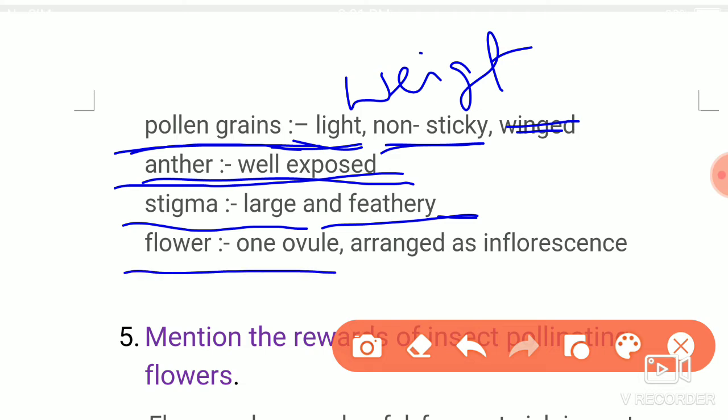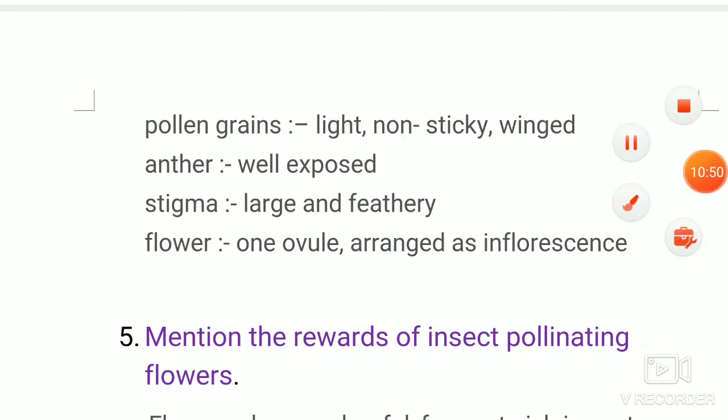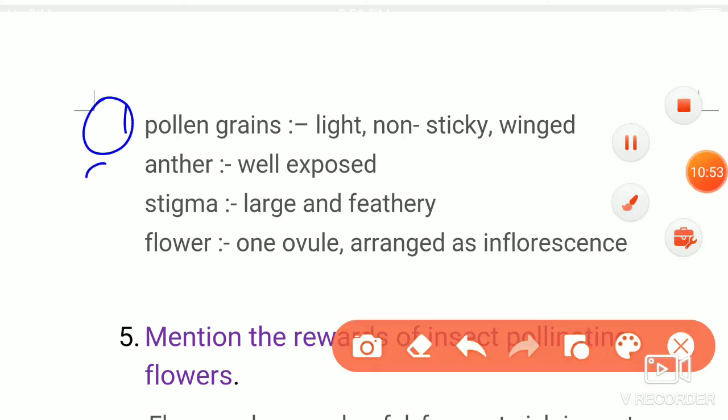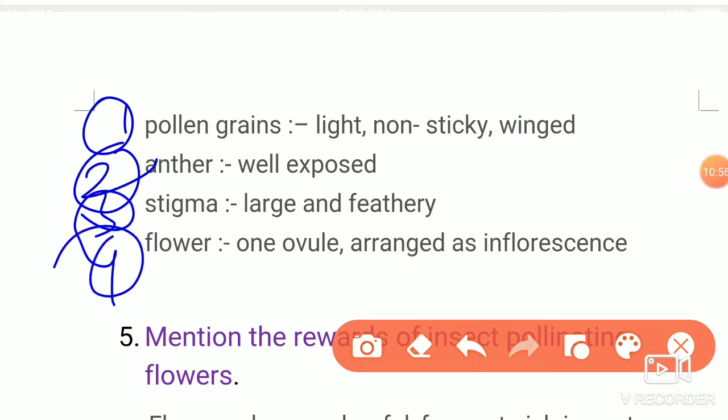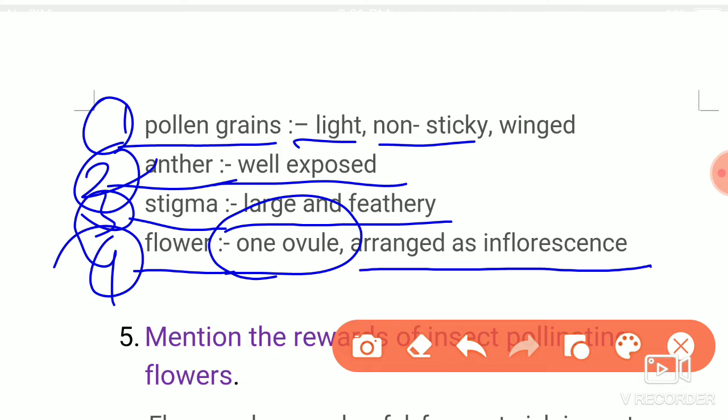And here the ovary contains one ovule. And small flowers are arranged as inflorescence. So that means I have listed here the four characters. The four characters are pollen grains are lightweight, non-sticky, anthers are well exposed, stigma is large and feathery, the ovary contains one ovule, small flowers are arranged as inflorescence.